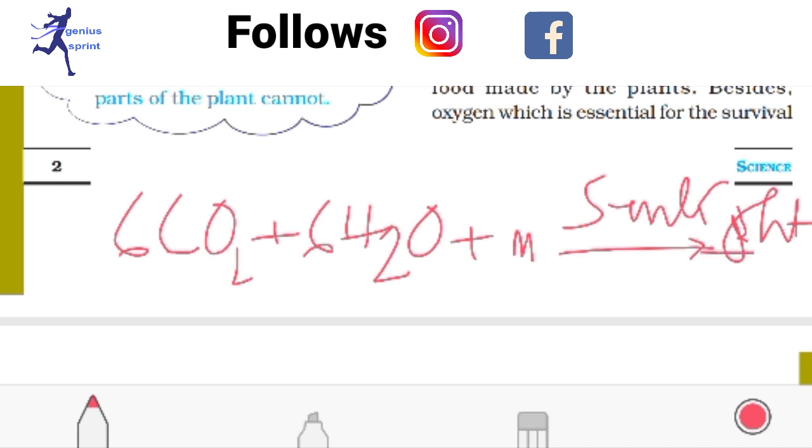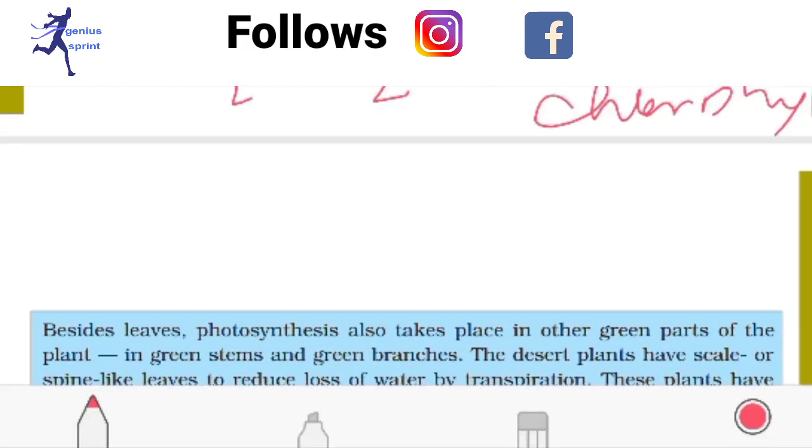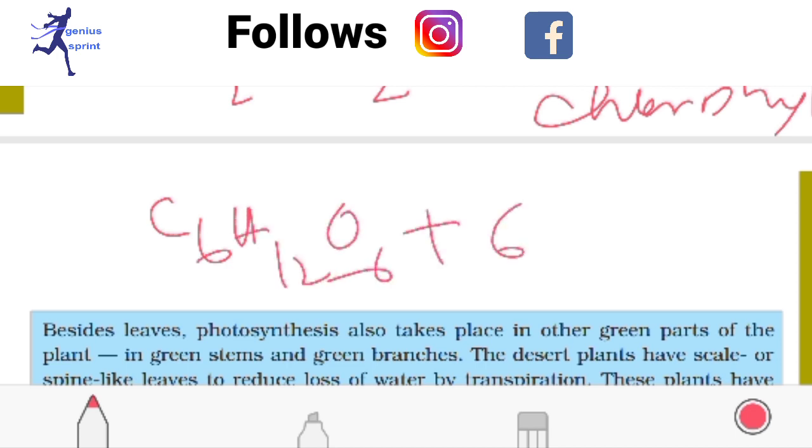Here the upper part will have the presence of chlorophyll. They can produce what? They can produce glucose, whose symbol is C6H12O6 plus 6O2 plus some energy.